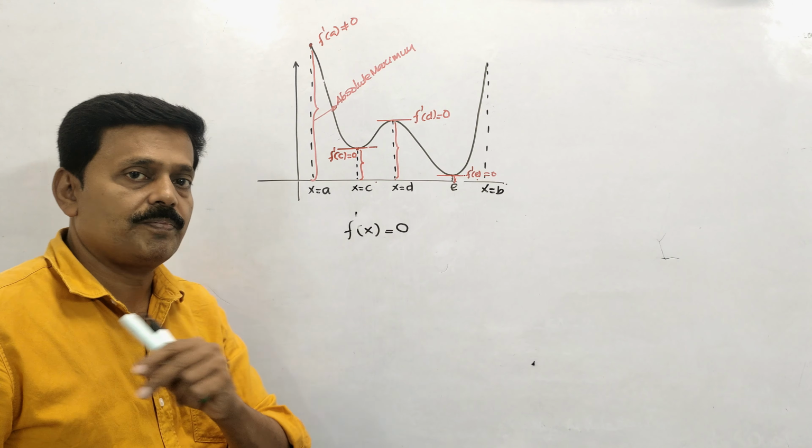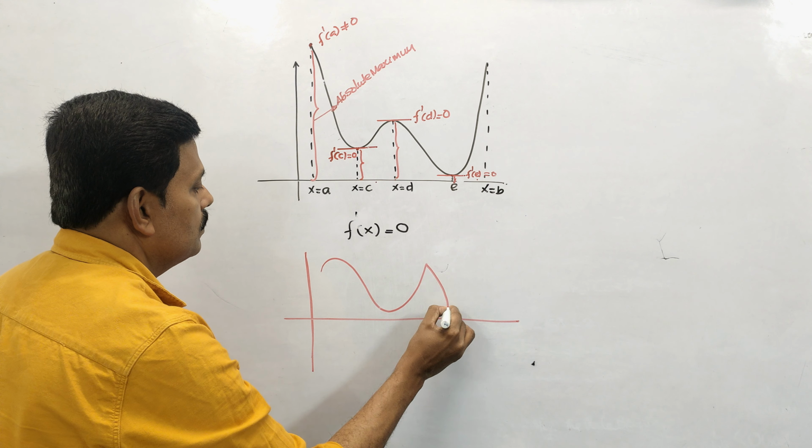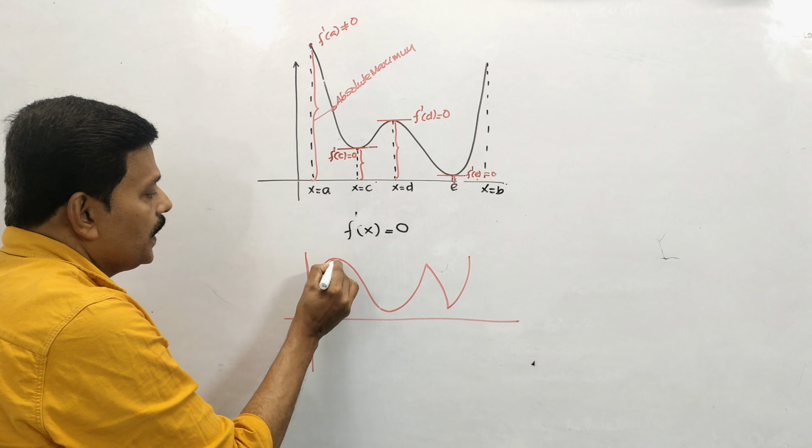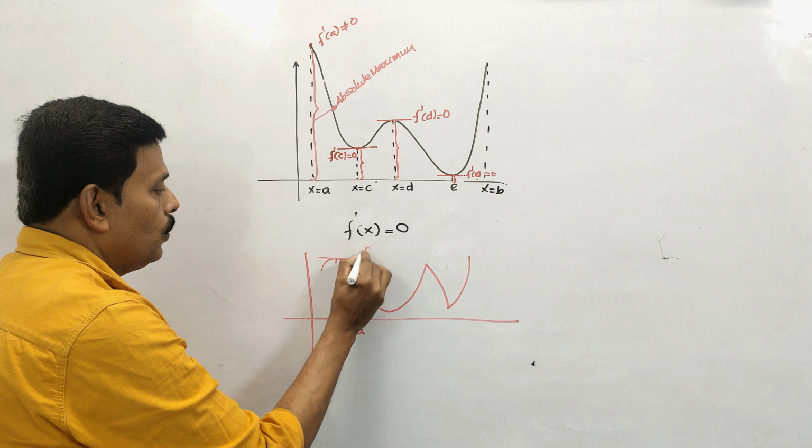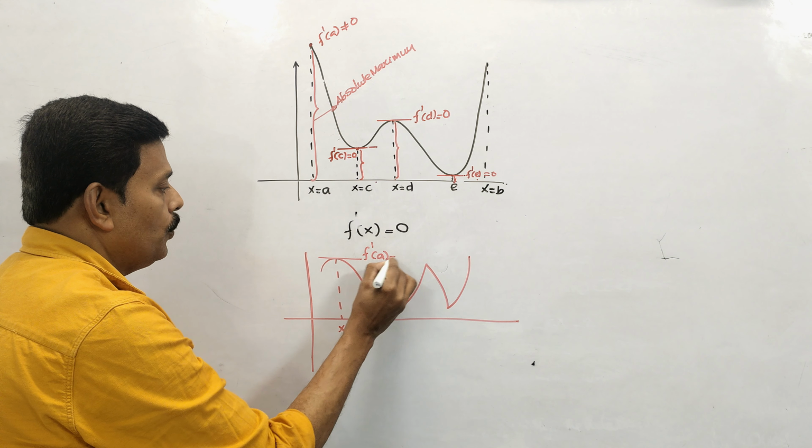Now consider another graph. See this graph. Here at x equal to a, f dash a value is 0.